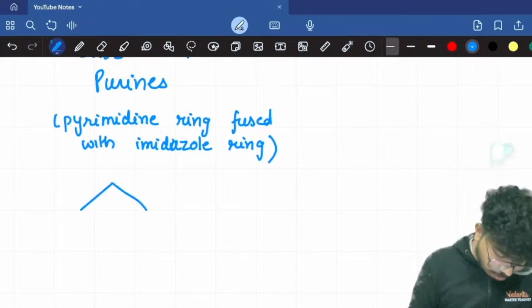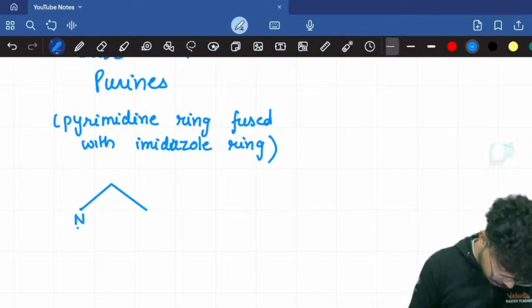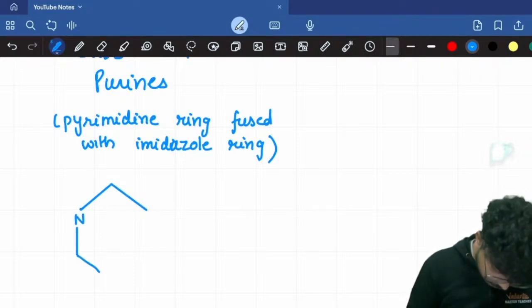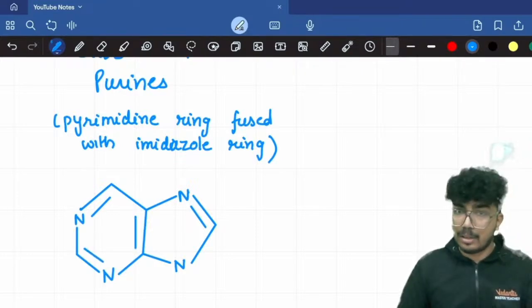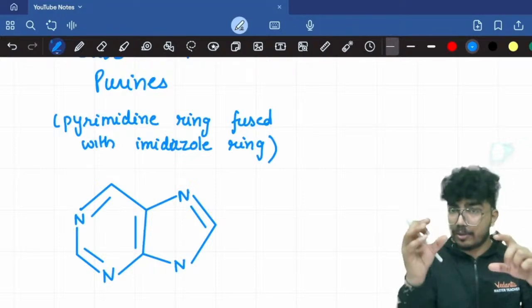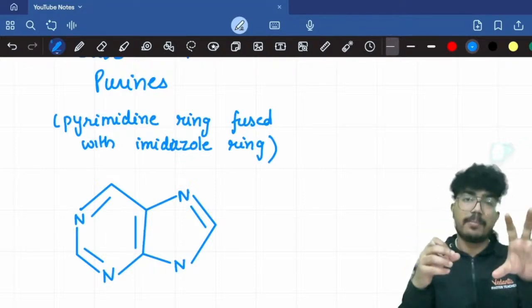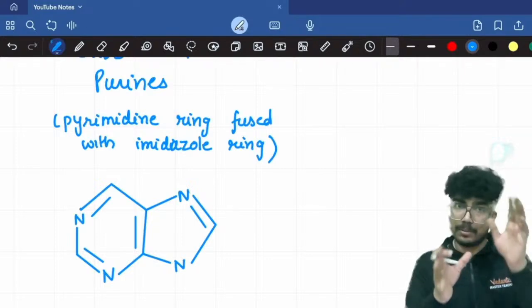So this is a purine. The pentagon ring that you can see is the imidazole ring. The pyrimidine ring fused with the imidazole ring at the 4th and 5th carbon is the purine.